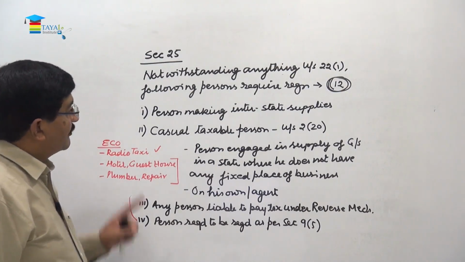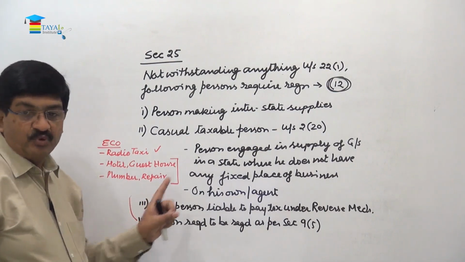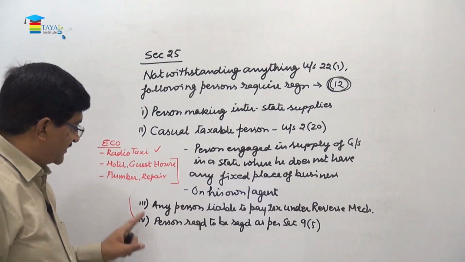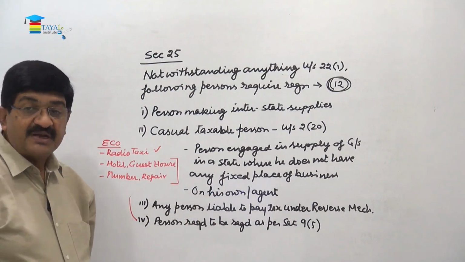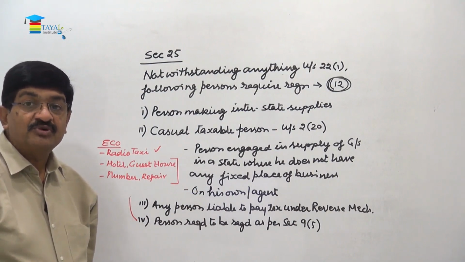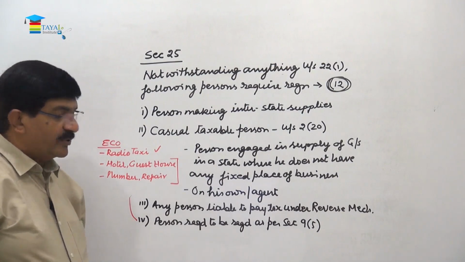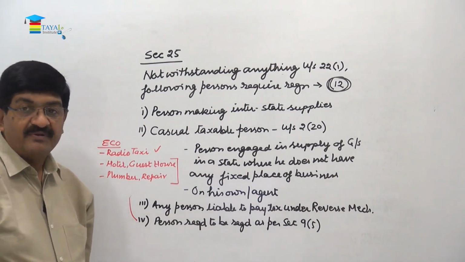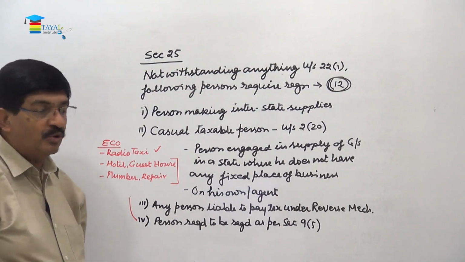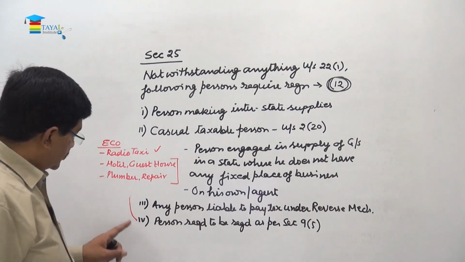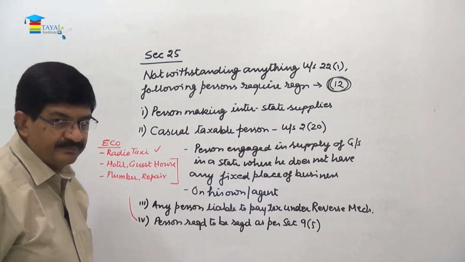So number 1, person making interstate supplies. Number 2, casual taxable person. Who is casual taxable person? That is defined. Then any person liable to pay tax under reverse charge mechanism. So reverse charge is applicable for services as well as goods both. Where it is, that we have already talked about earlier. Number 4, person who is required to be registered because of section 9(5). He is liable to pay tax under section 9 subsection 5. So he should also be registered. So these are 4. Then we are coming to the next, number 5.